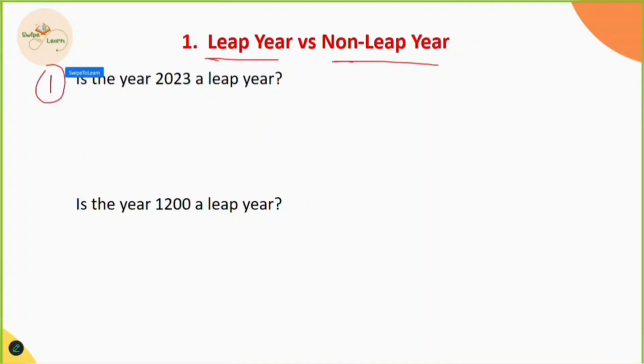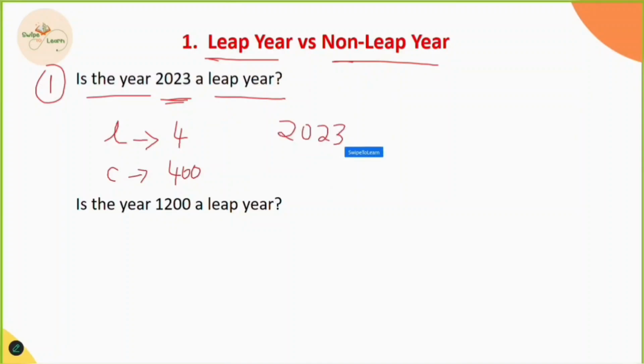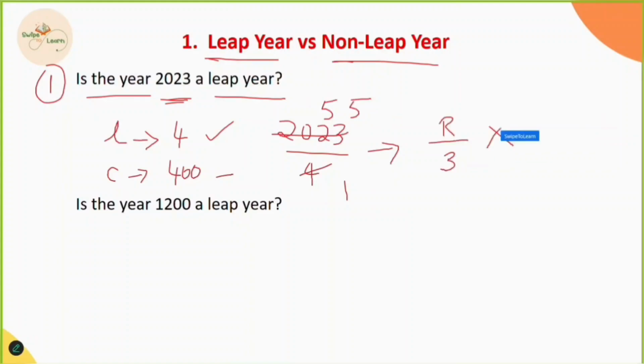Our very first question: is the year 2023 a leap year? We know that a year is said to be a leap year if it is divisible by 4, and if it is a century year, it should be divisible by 400. The given year is 2023. 2023 is not a century year, so it should be divisible by 4. 4 ones 4, 4 fives 20, and again 4 fives 20, and the remainder is 3. So it is not completely divisible by 4, and we say that 2023 is a non-leap year.